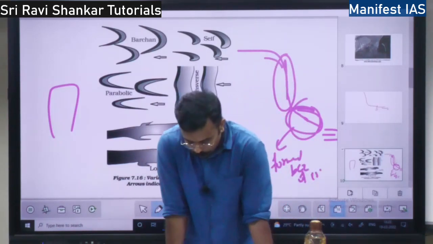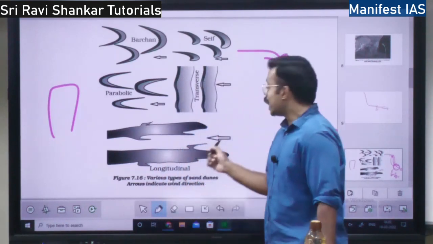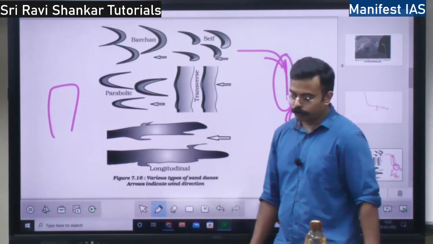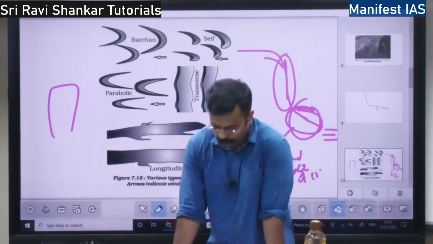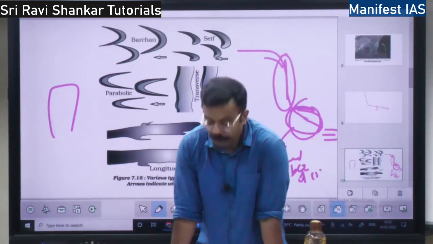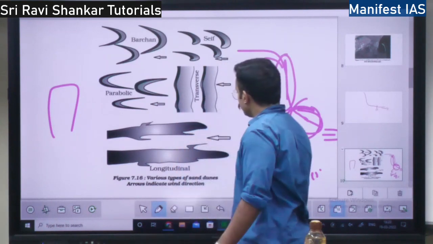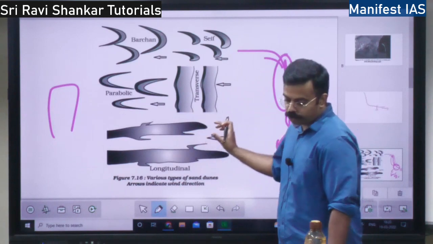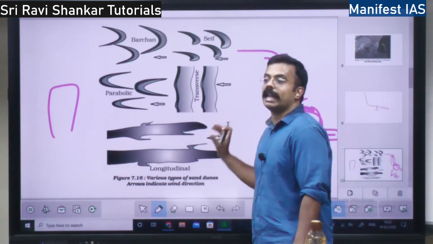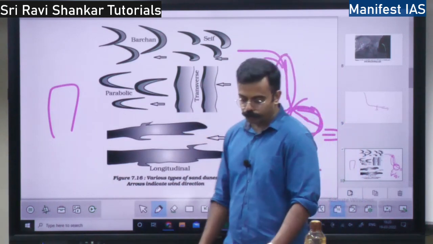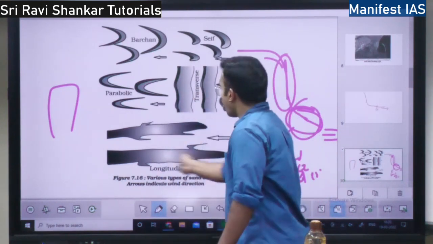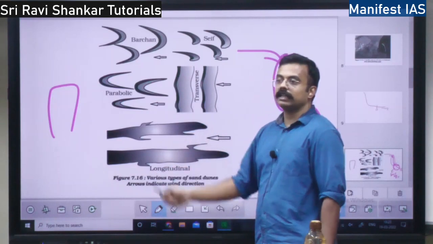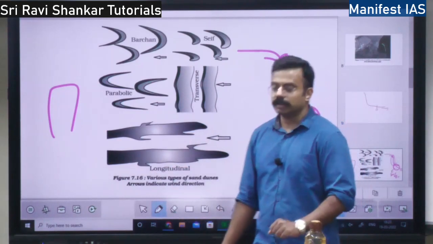When is a longitudinal dune formed? When the sand supply is poor. When the sand being supplied is poor, then a longitudinal dune is formed. The wind should be constant and the sand supply should be less for a longitudinal dune to be formed. This is a long ridge, right? You can see the long ridge. Ridge means it is above the ground, right?